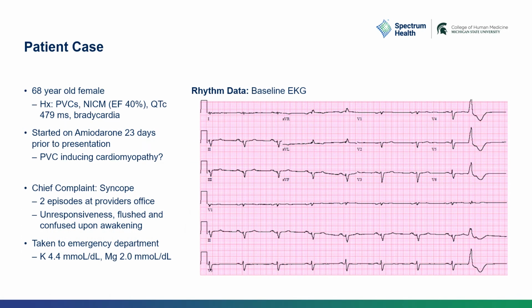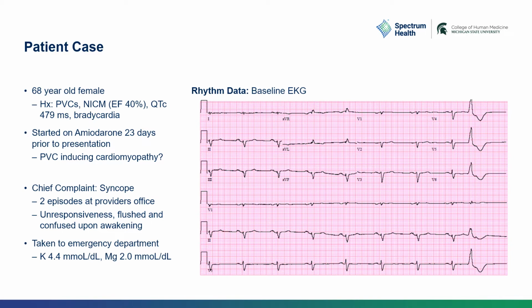The patient was a 68-year-old female with a history of PVCs and non-ischemic cardiomyopathy with an EF at about 40%, as well as a baseline QT interval of 479 milliseconds, as well as bradycardia. Her baseline EKG is noted here on the right. She had started amiodarone 23 days prior to presentation in order to reduce her PVC burden, as it was thought that this was contributing to her cardiomyopathy.